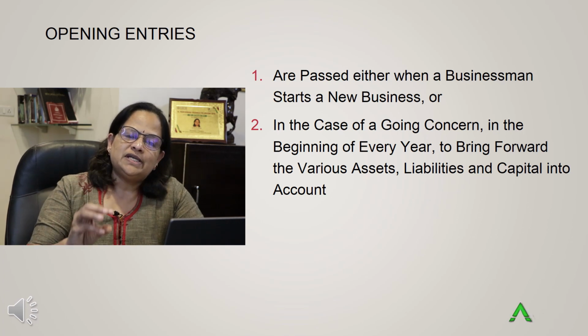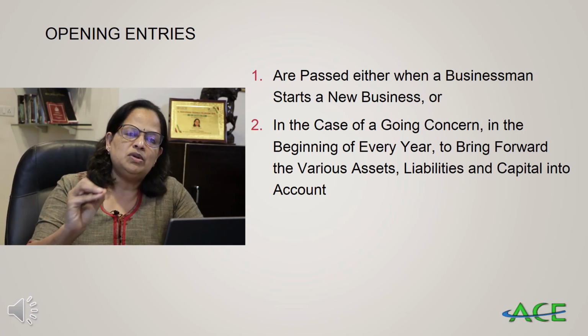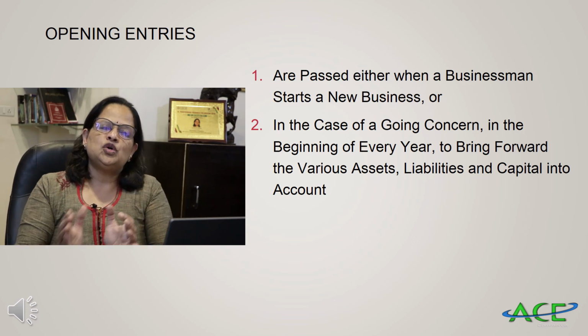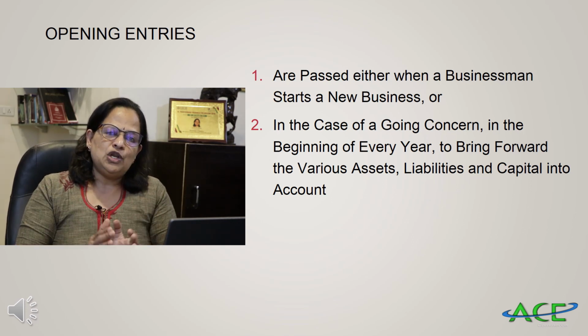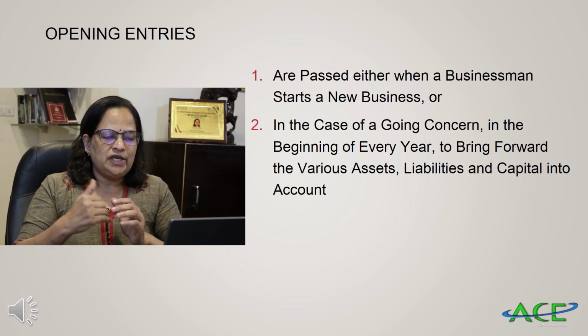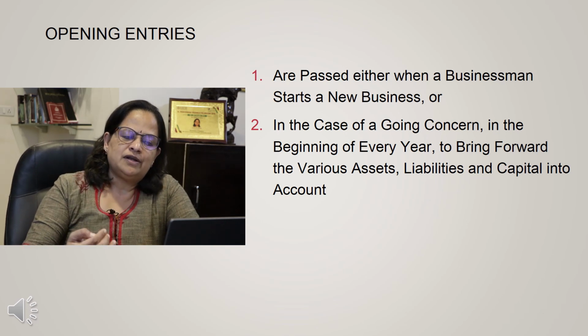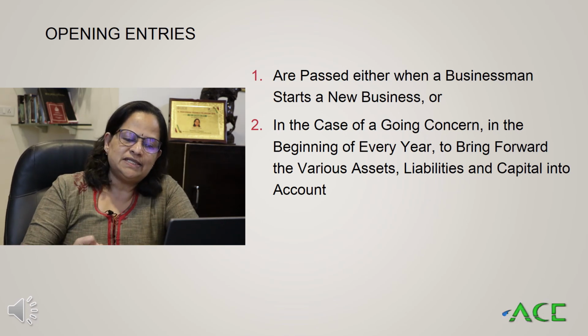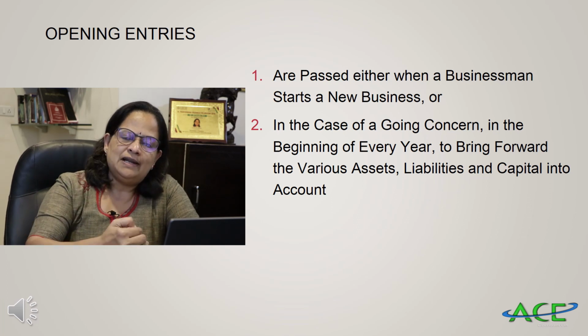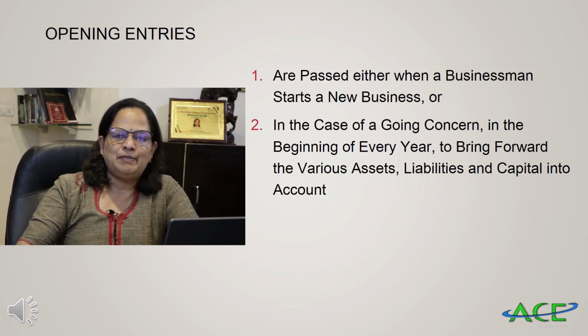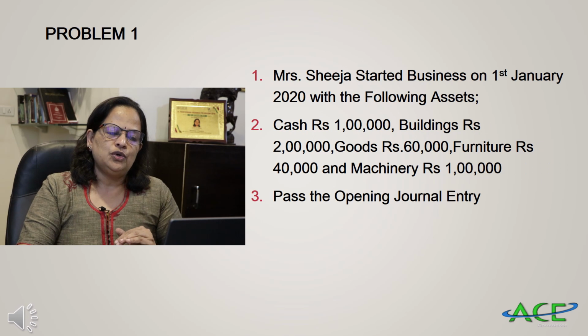Second one is in the case of a going concern. We have done problems like that. So many assets are there, so many liabilities are there. Capital value will be missing, so capital value will be the balancing figure. Here, in the case of a going concern, in the beginning of every year, we will bring forward various assets and liabilities, and assets minus liabilities will be the capital. So capital also we will bring into account.